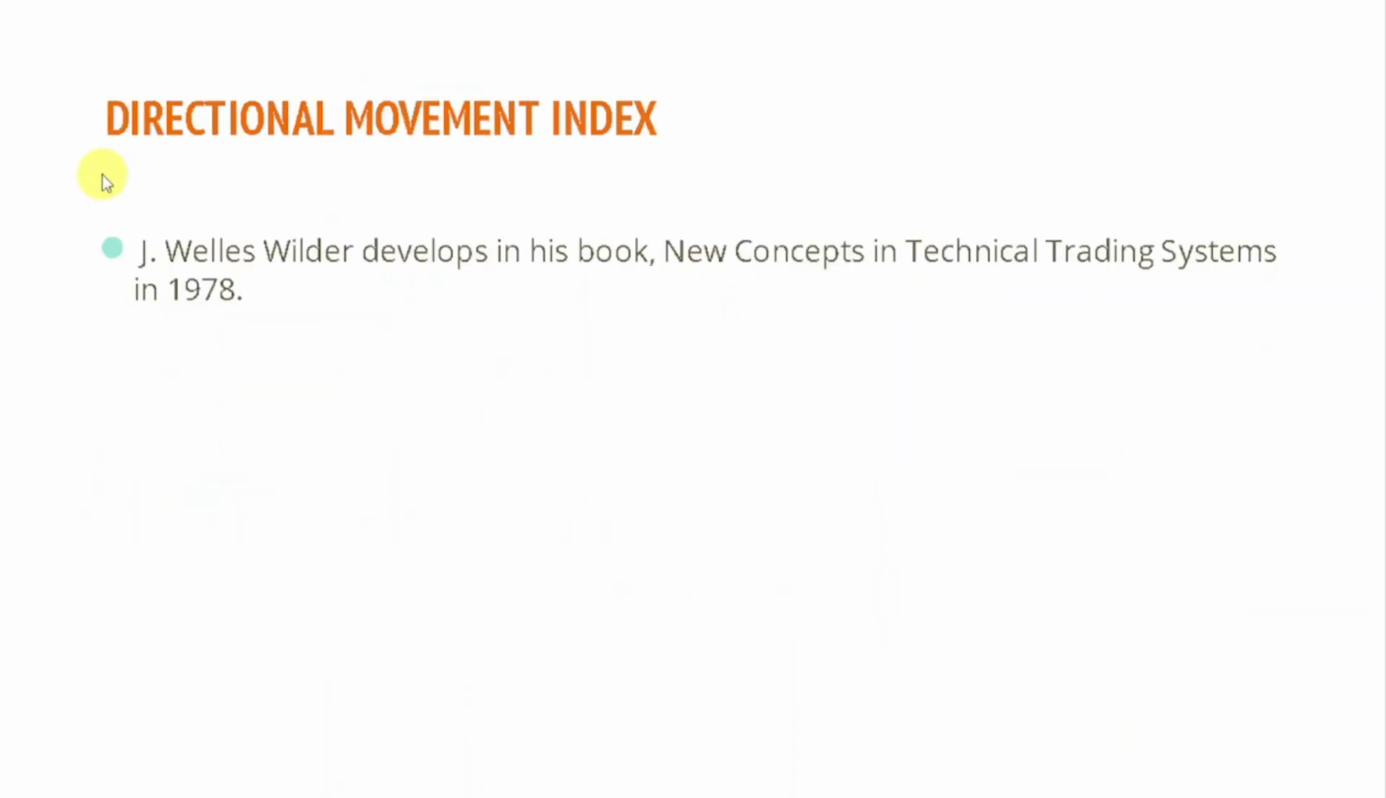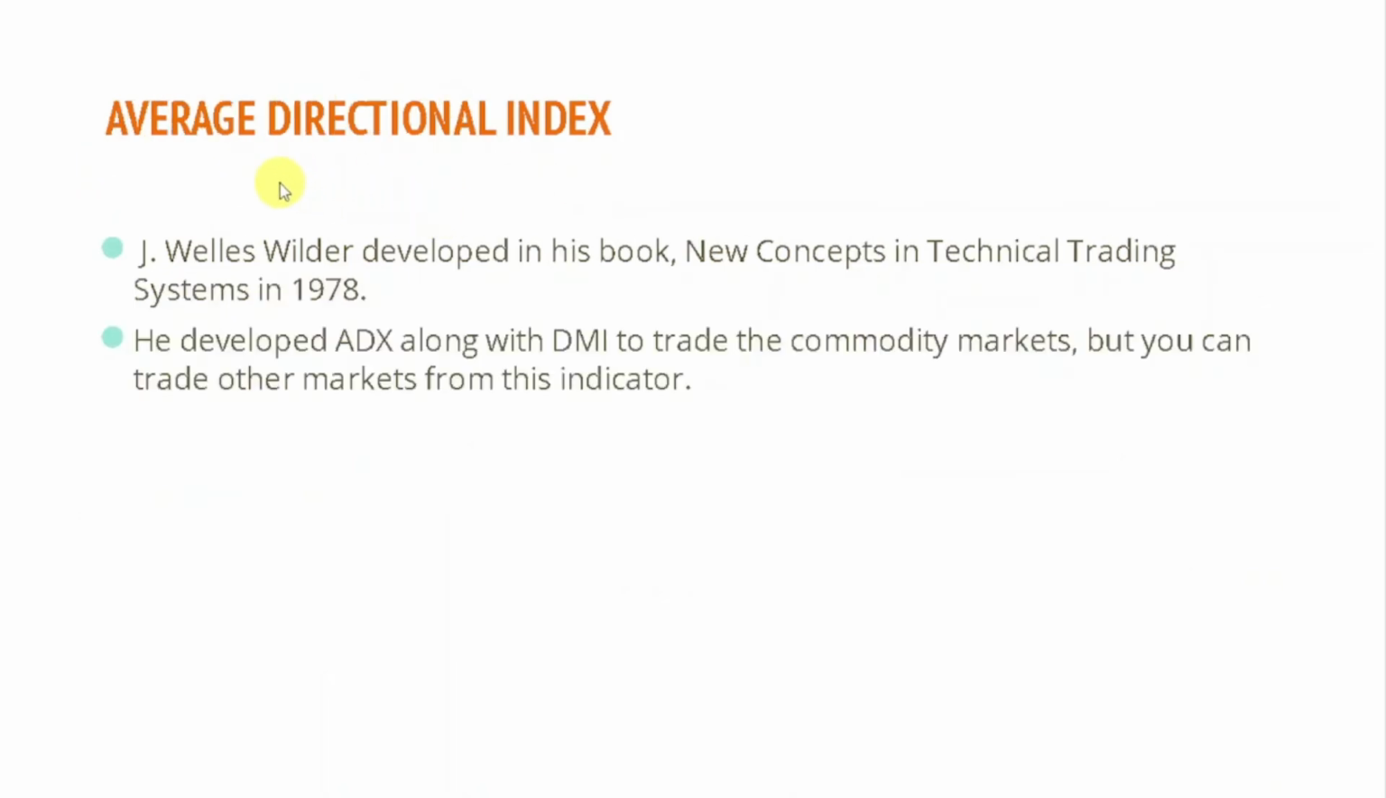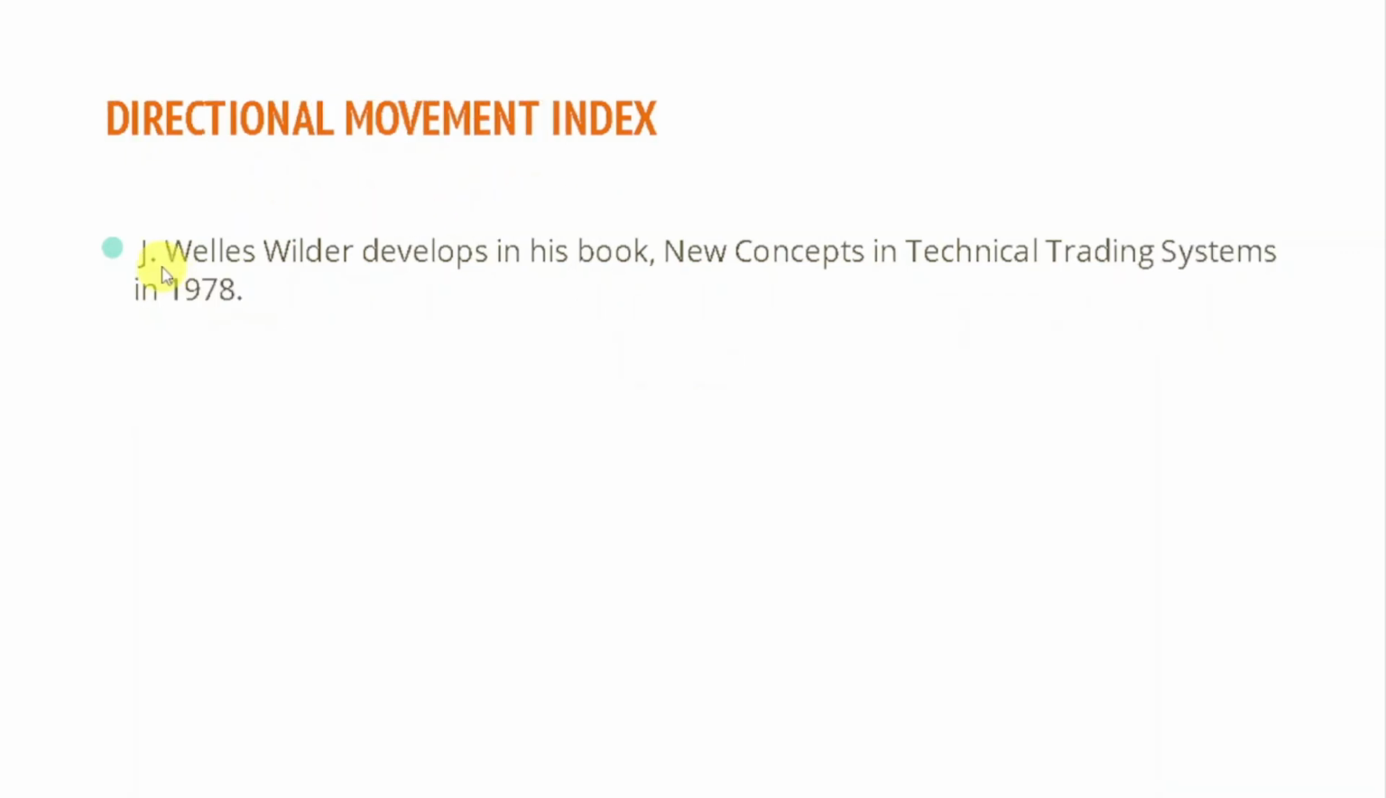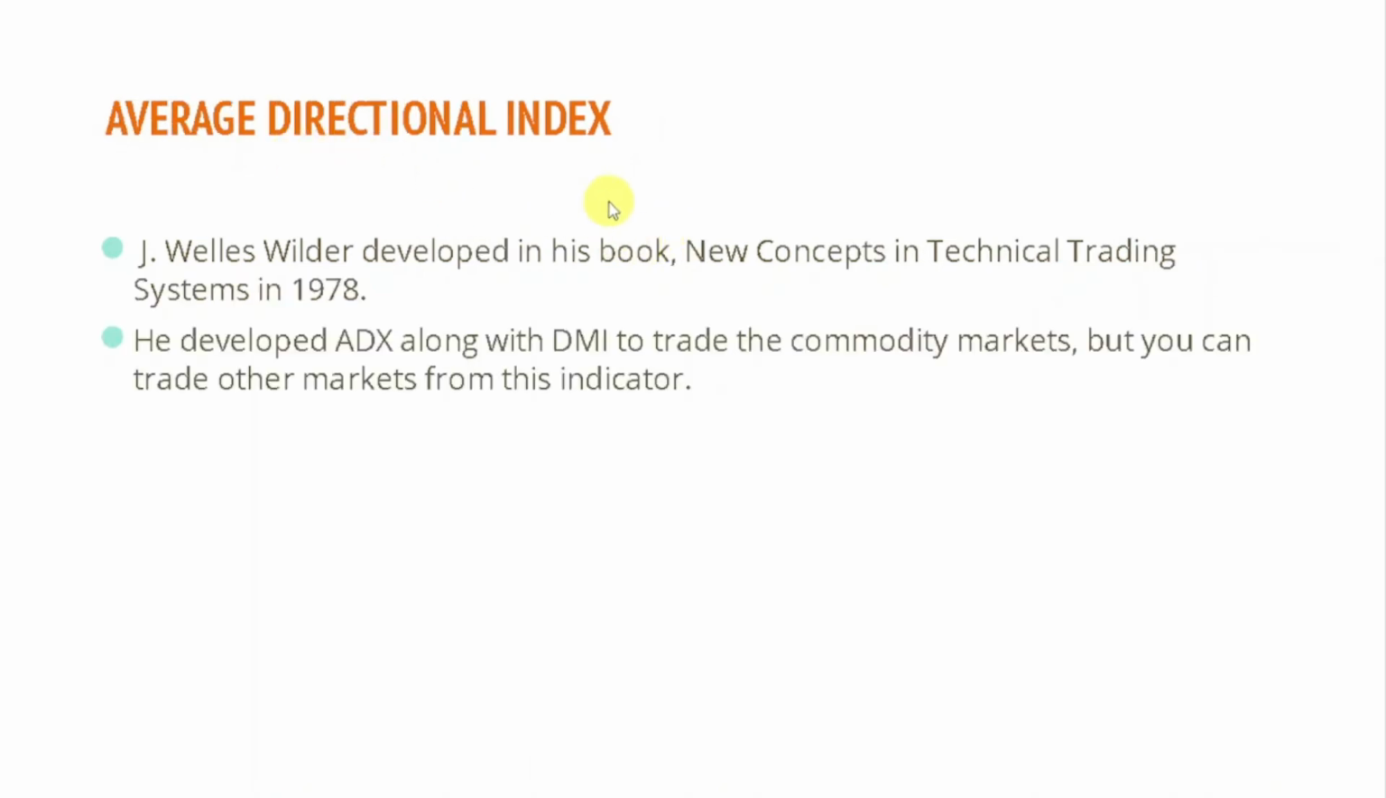Before ADX, let's talk about the directional movement index, and after understanding the directional movement index, we will discuss the average directional index, which is ADX. Both the indicators were made by Welles Wilder, and he developed these indicators in his book A New Concept in Technical Trading Systems, which was published in 1978. He talked about the directional movement index and the average directional index, and we will understand this thing one by one. Let's go to TradingView to understand this.